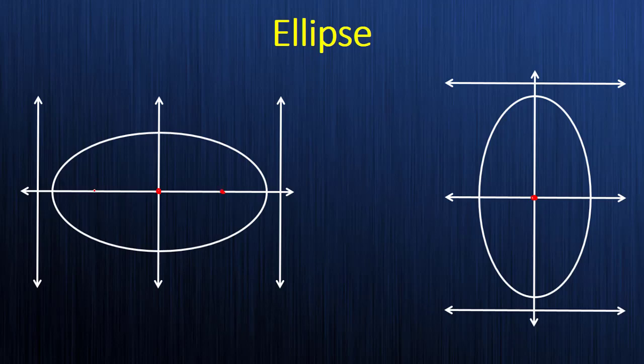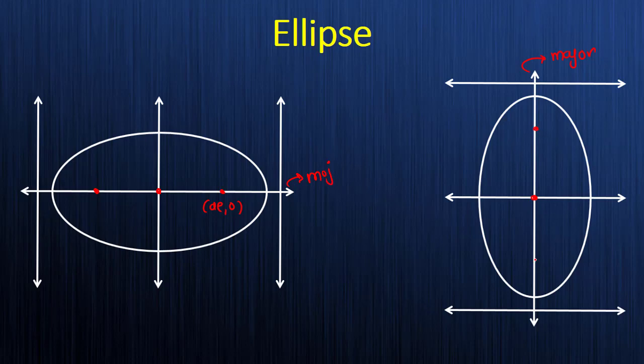What are the focus coordinates? It is AE comma 0. If these are the foci on this ellipse, what will be the foci on this ellipse? The y-axis becomes the major axis here, whereas here we have the major axis on the x-axis. So this is my focus and this is the second focus we have.